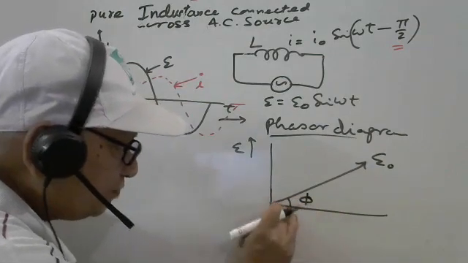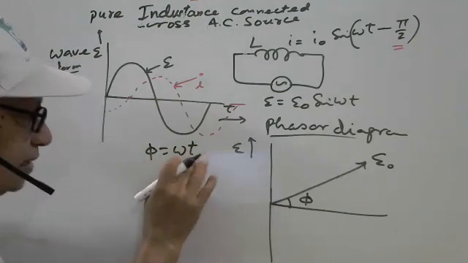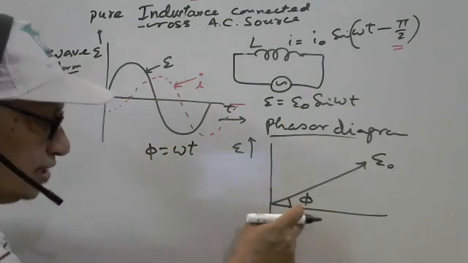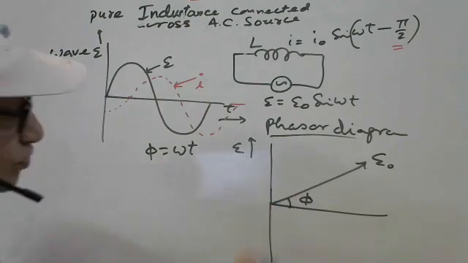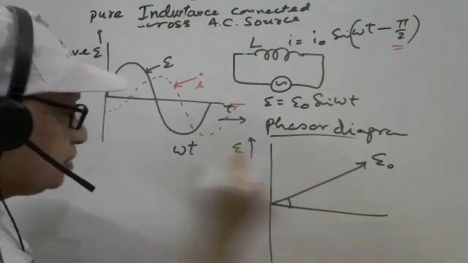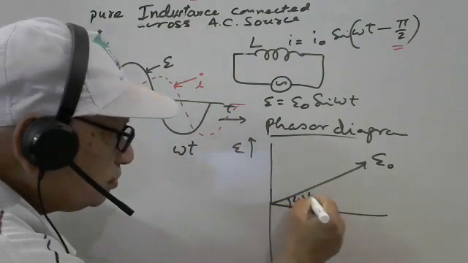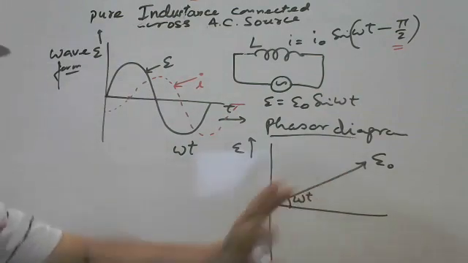Phi is the angle. What is the angle here? Omega. So at any time, this is the phase difference, phase angle phi, or you can take theta directly, you write omega t. So there is no doubt here. At this time t, this is the angle omega t.